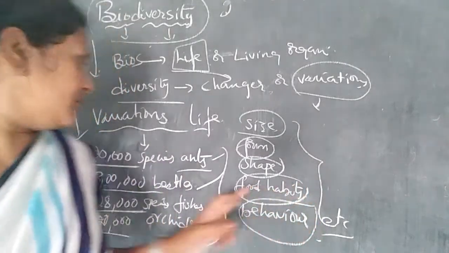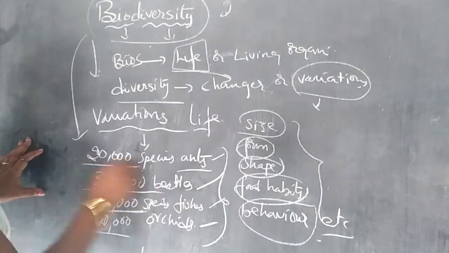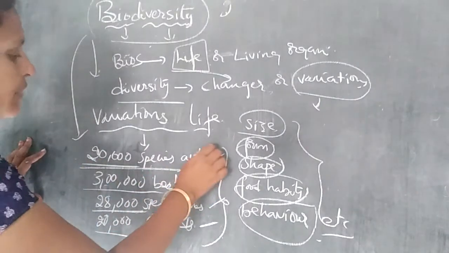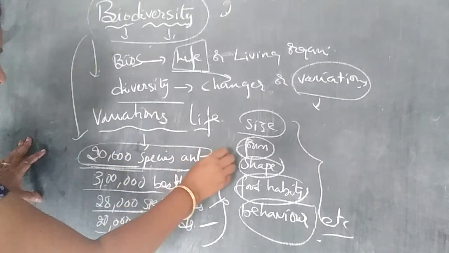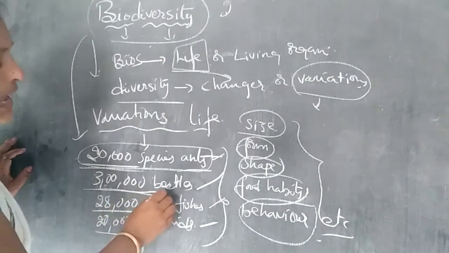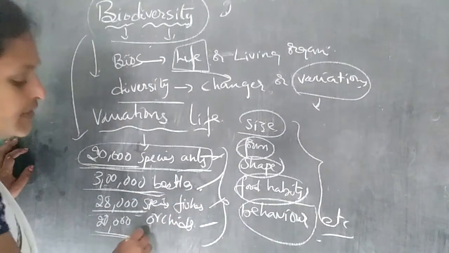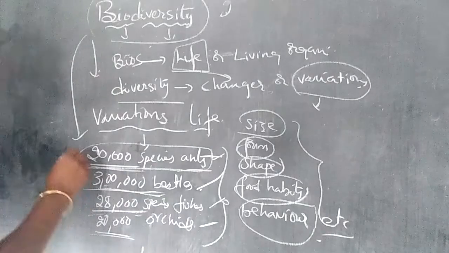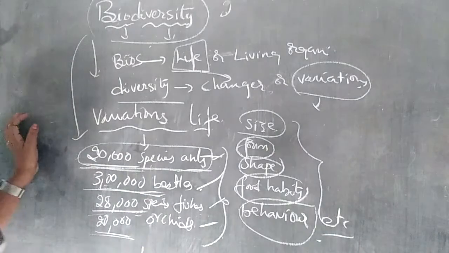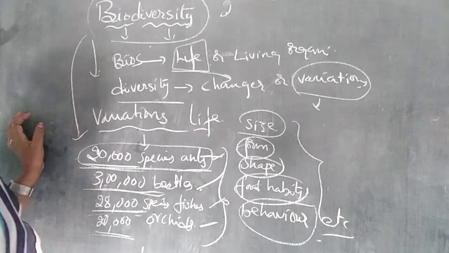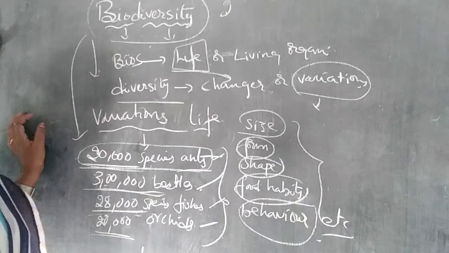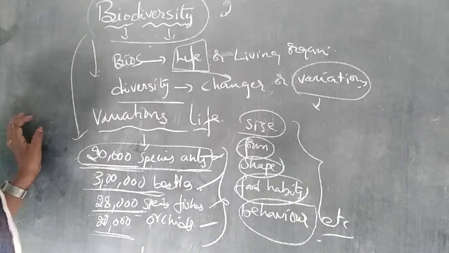For example, 20,000 species of ants are present in different kinds, and 3 lakhs of beetles, and 20,000 of fishes, and 20,000 of orchids. So these are the different kinds of organisms of biodiversity.